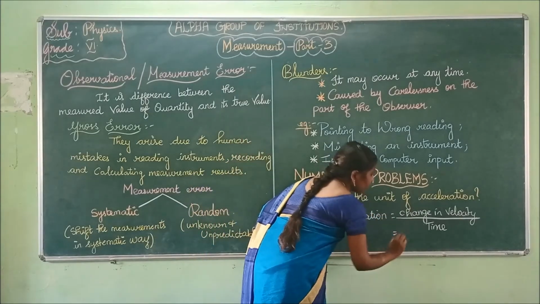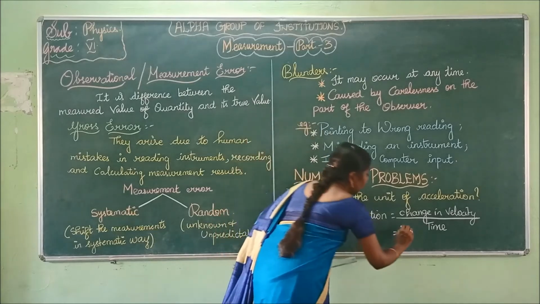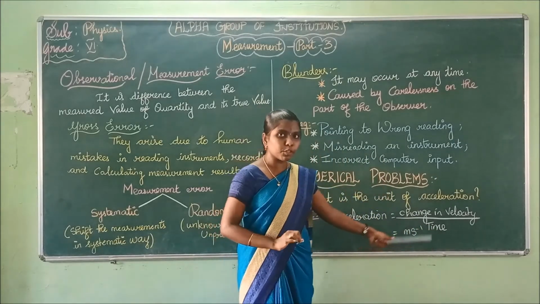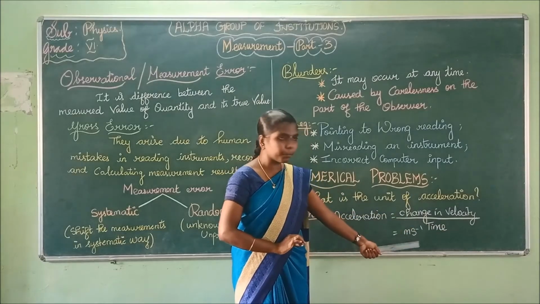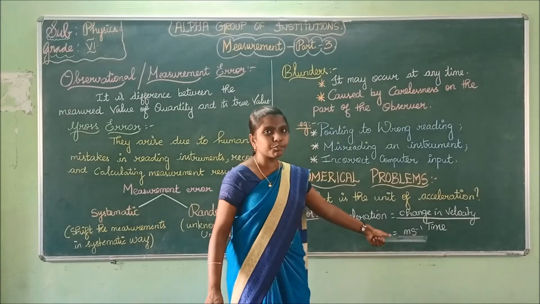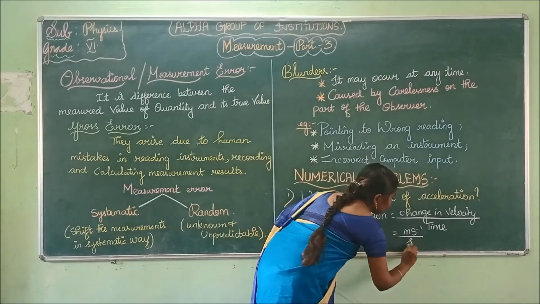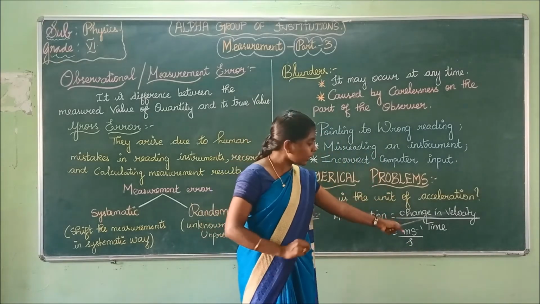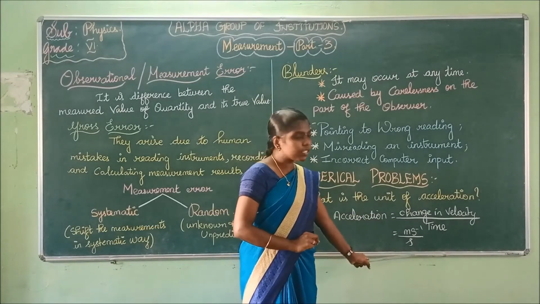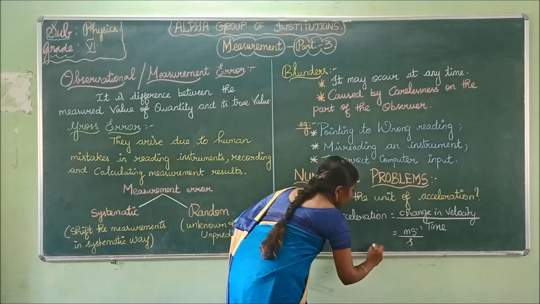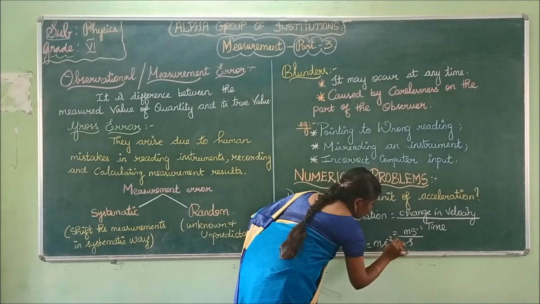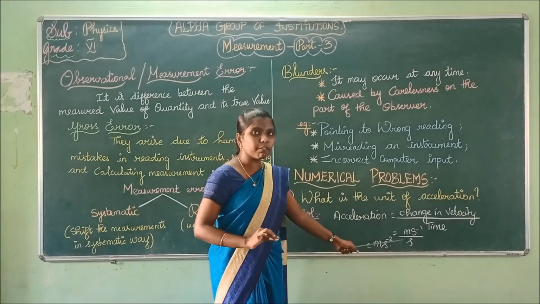What is the unit of change in velocity? Meter second power minus 1. What is the unit of time? The unit of time is second. So what will be the unit of acceleration? Meter second power minus 2.